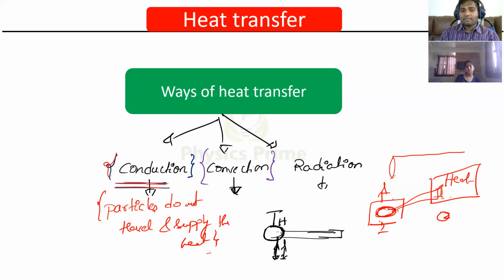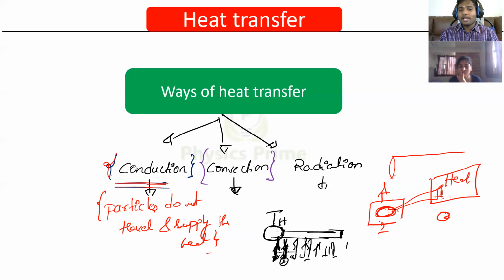So the first particle vibrates, and when it is continuously vibrating, it touches the second particle, because it's in contact with it, and transfers some energy to the second particle. So then the second particle also vibrates. Slowly the third particle also starts vibrating. Slowly the energy gets transferred to the other end of the medium.